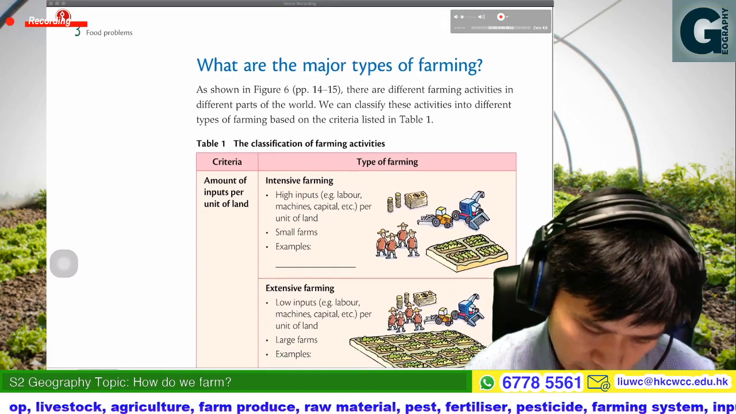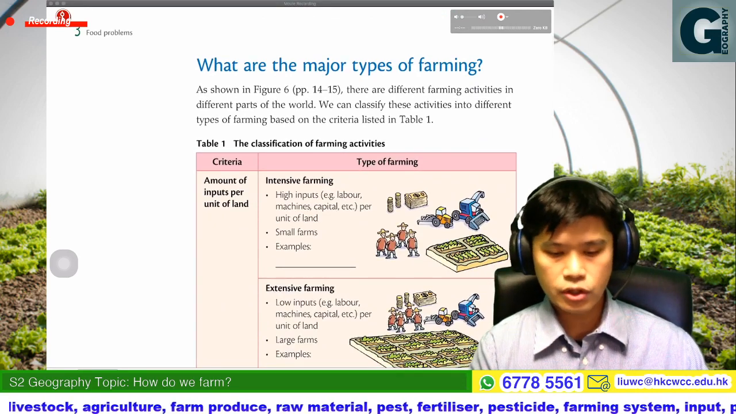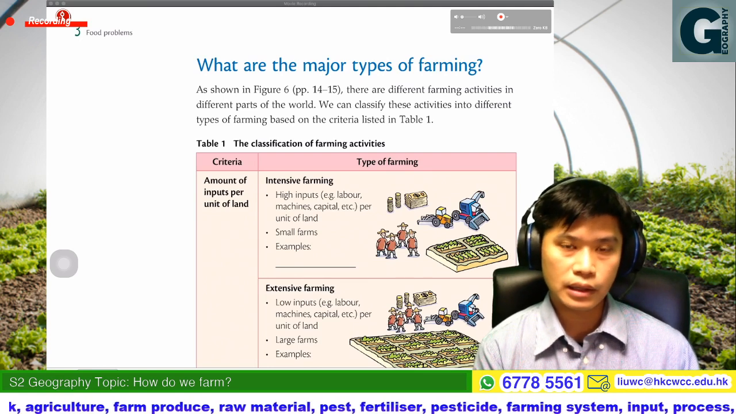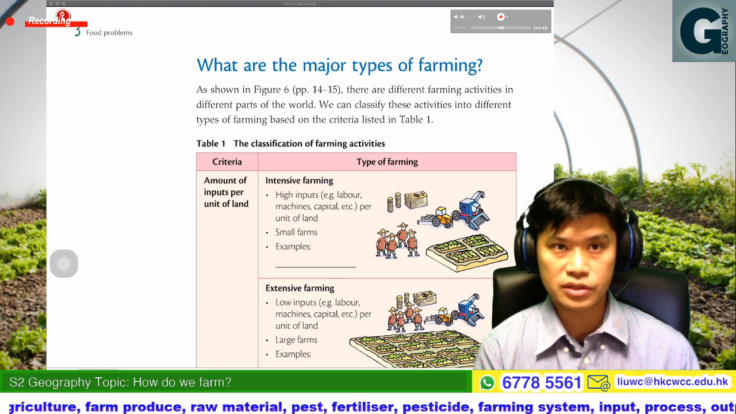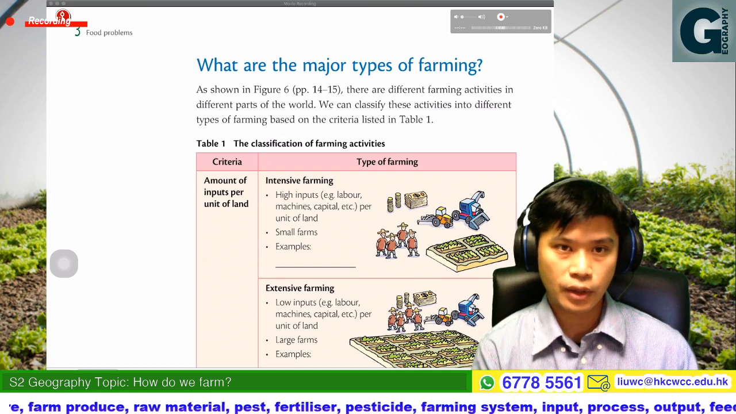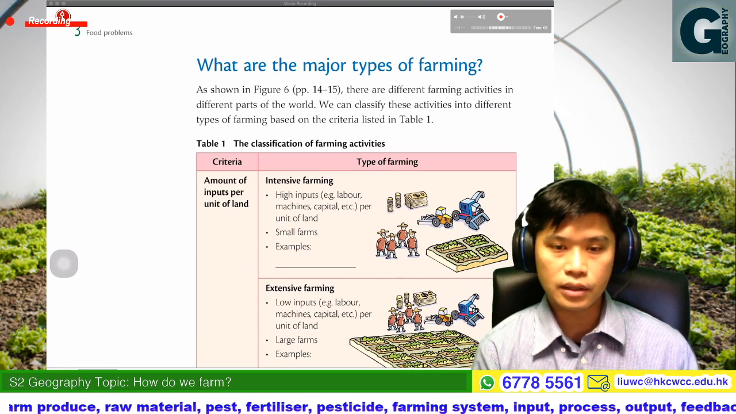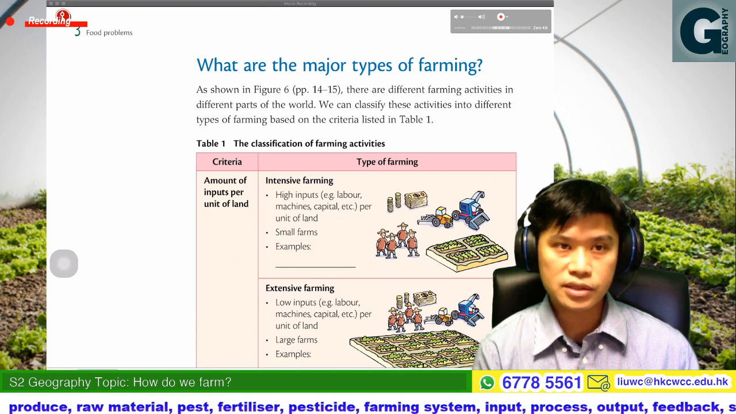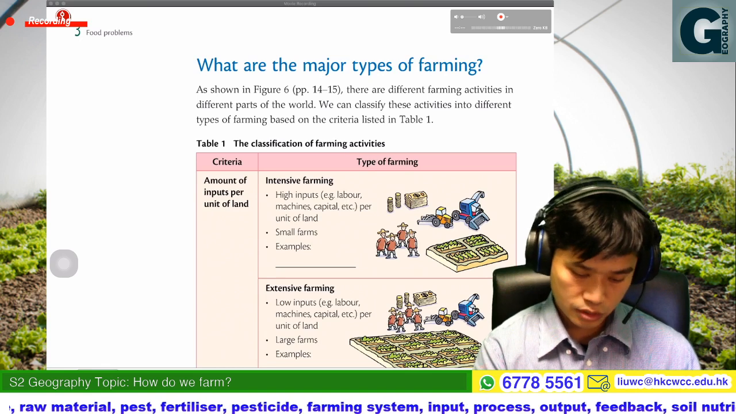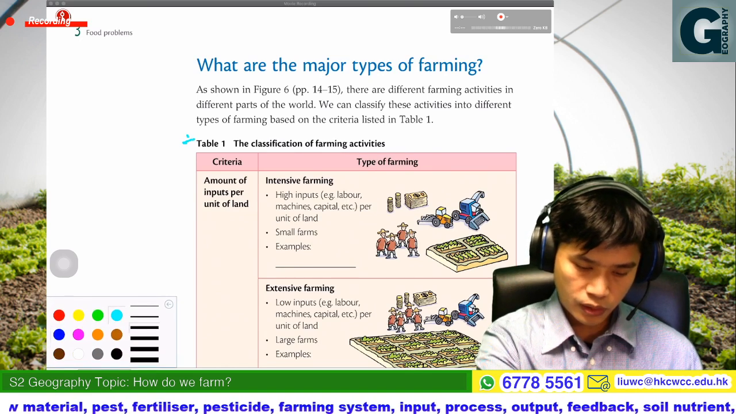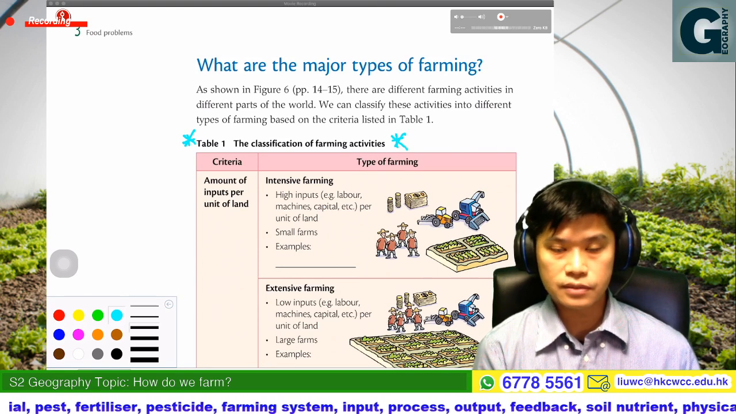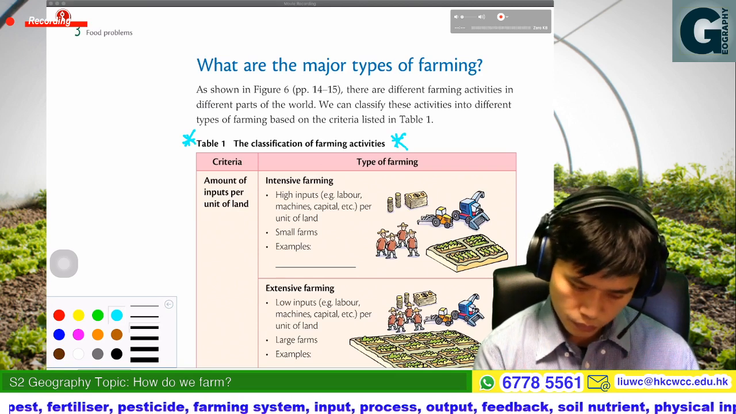Okay, so right now we're going to talk about what the major types of farming are. Just now we talked about examples of farming activities, but if we study farming, we need to classify. We need to classify different farming activities. So that would be a classification. I would say table 1 is also important, because we need to classify the different types of farming.